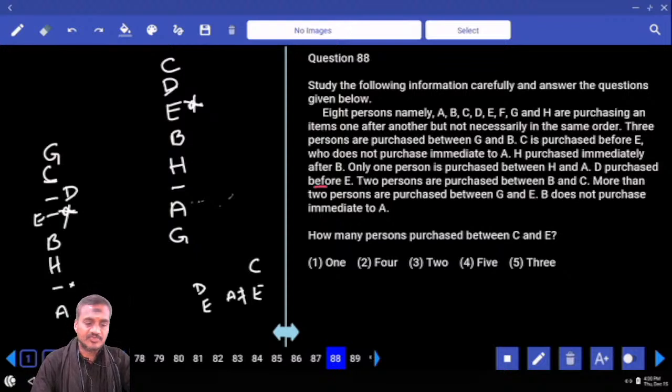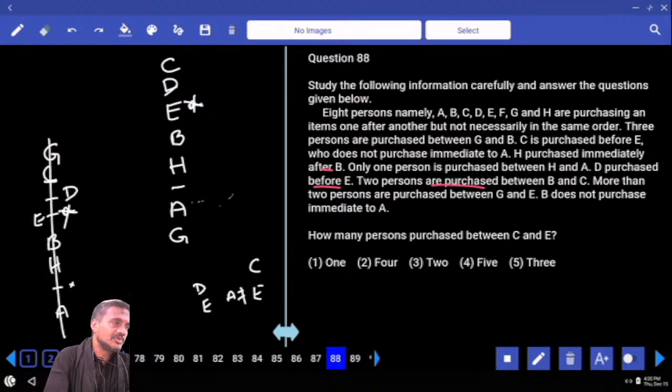D purchased before E, and H purchased immediately after B. 2 persons between B and C, and more than 2 persons between G and E. In between G and E, how many people? Only 2 people, but not more than 2. So this is ruled out. Now we are left with this case. In this case, A, B, C, D, E, F, G, and H. Now F is the person here. Clear? Then how many persons purchased between C and E? In between C and E, there is exactly one person.